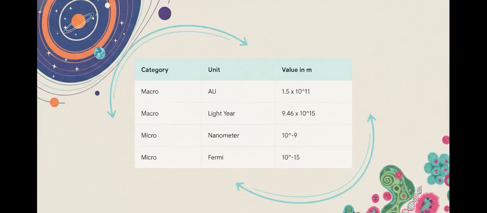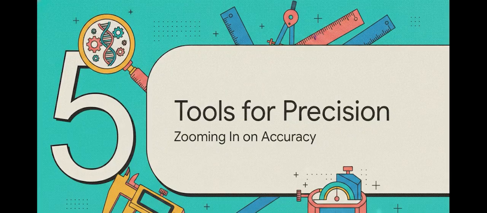The scale that physics operates on is just wild. Whether we're zooming way out to a light year, which is the massive distance light travels in a single year, or zooming all the way in to the microscopic Fermi of a subatomic particle down at 10 to the negative 15 meters, physics constantly has to adapt its units just to make the math manageable. We even use the astronomical unit, or AU, simply to represent the average distance from the Earth to the Sun. And that leads us to Section 5, Tools for Ultimate Precision, Zooming in on Accuracy.